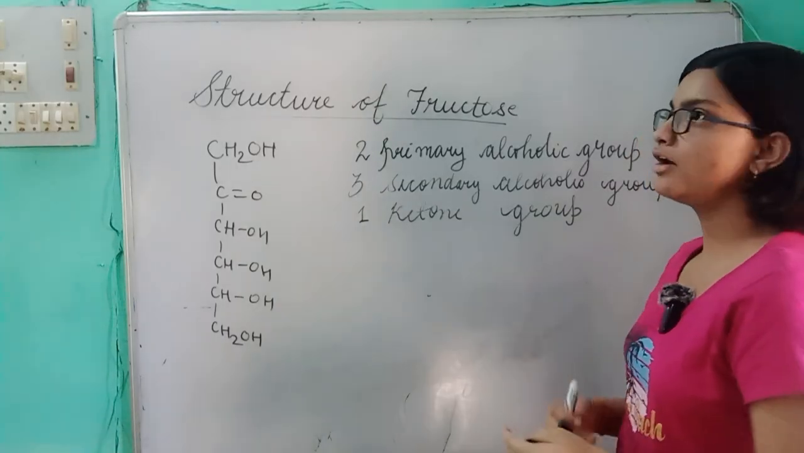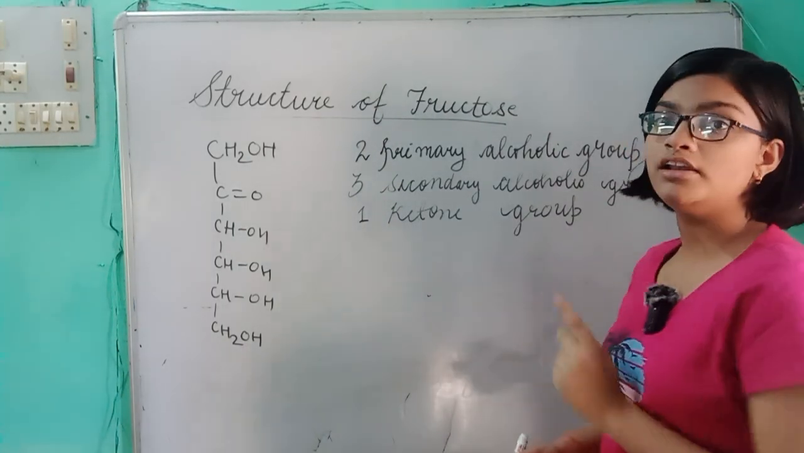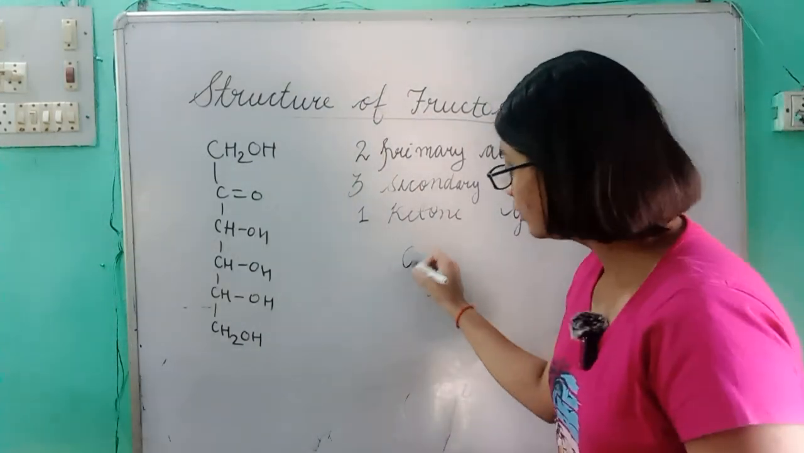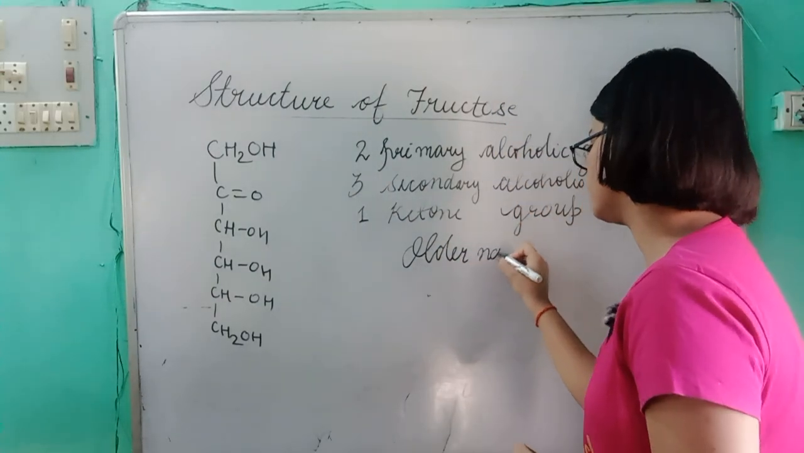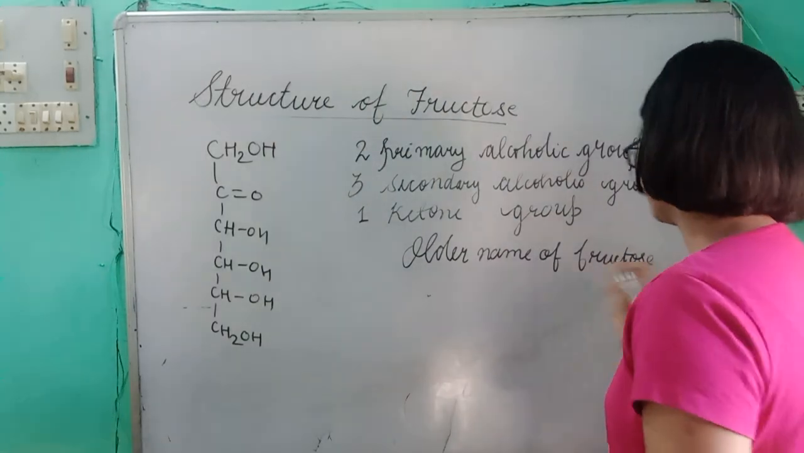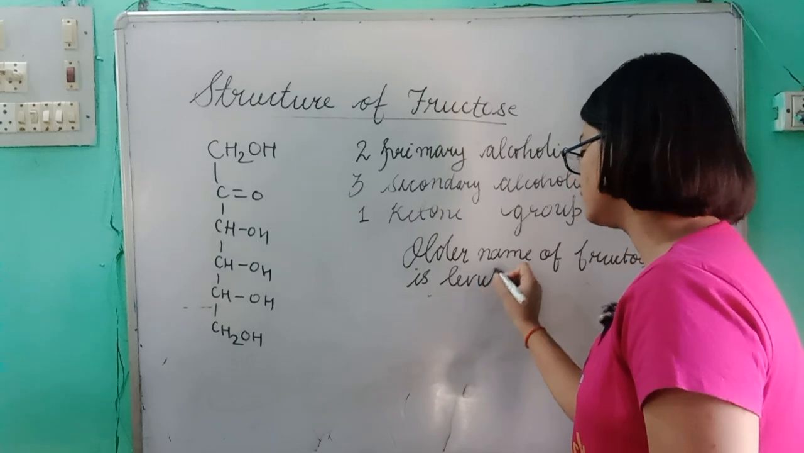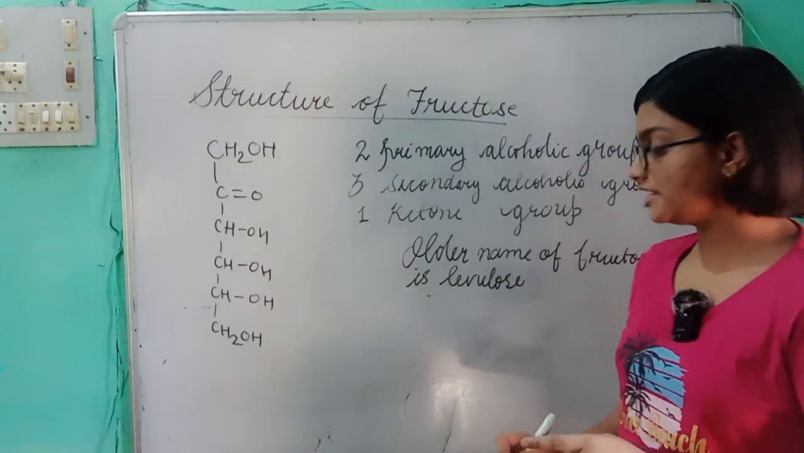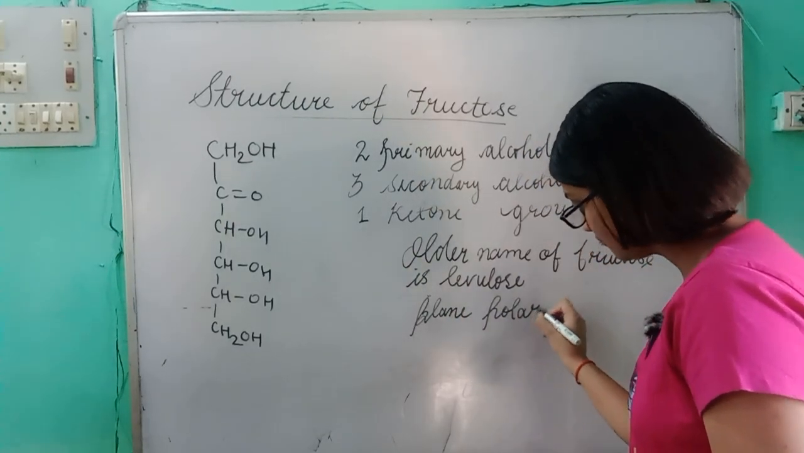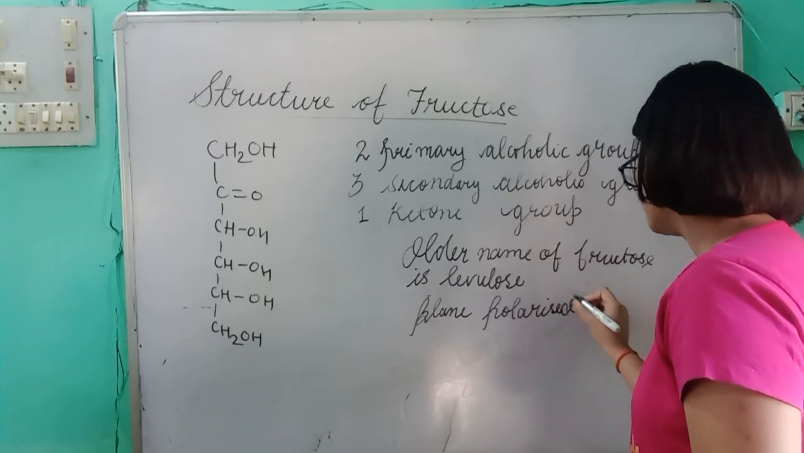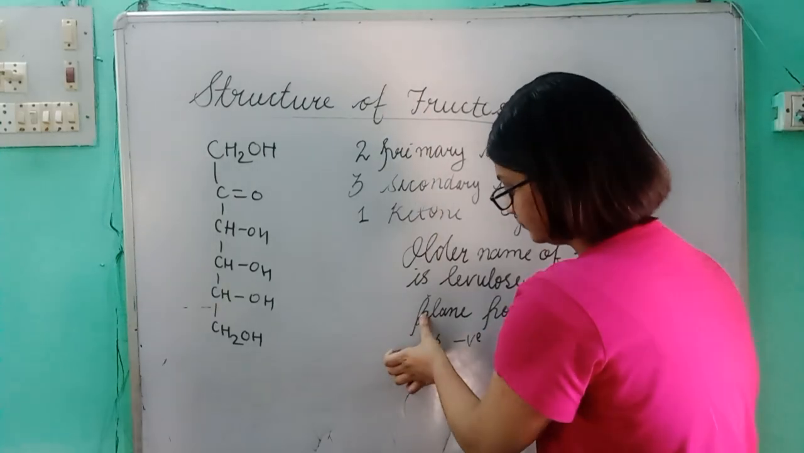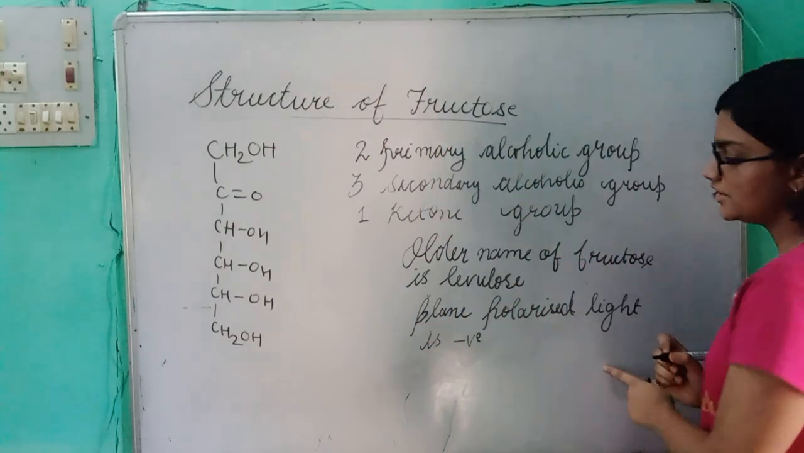Now let us know a little bit more about fructose. The older name of fructose is levulose, and also its plane polarized light is negative.